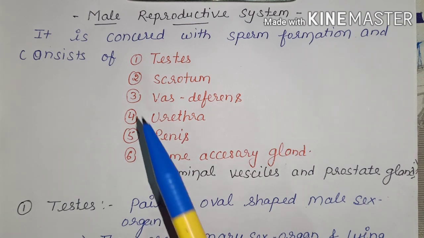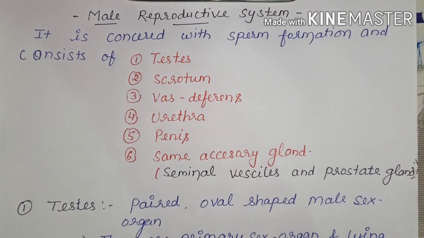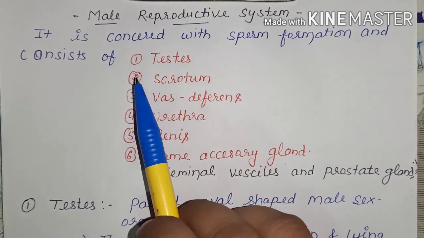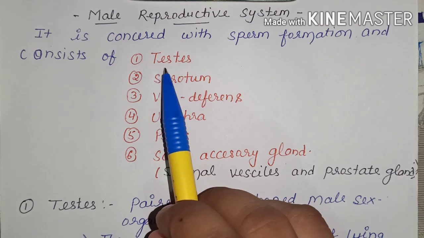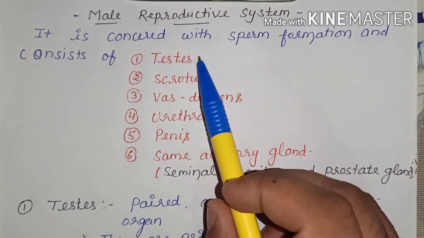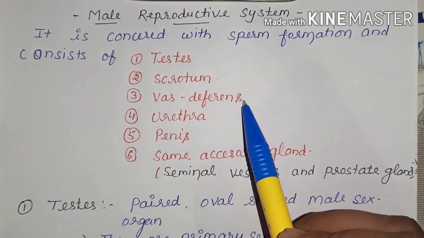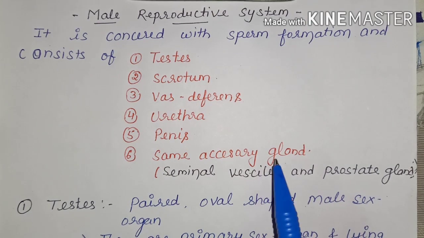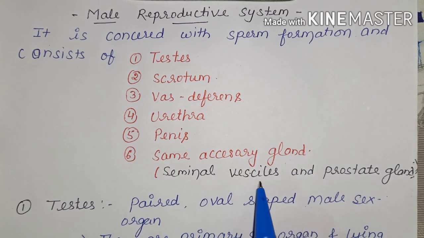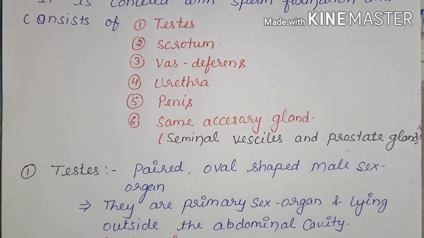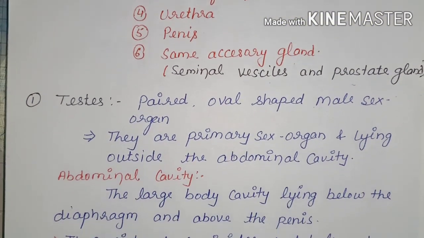Now we discuss the male reproductive system. It is concerned with sperm formation, and the male reproductive system consists of mainly 6 parts. First, testes, scrotum, vas deferens, urethra, penis, and some accessory glands such as seminal vesicles and prostate glands. Now we discuss each part of the male reproductive system one by one.